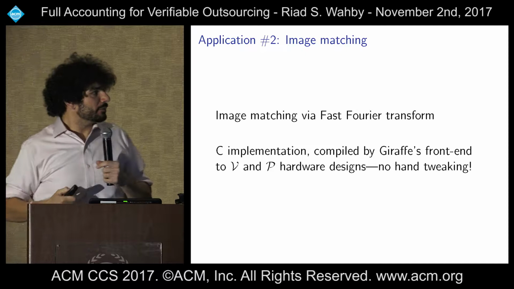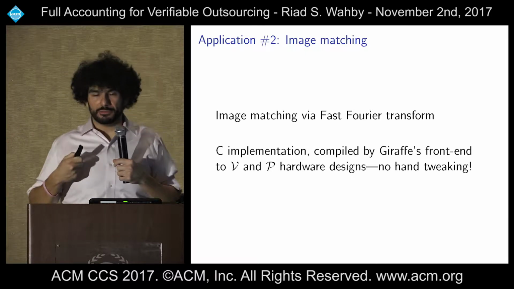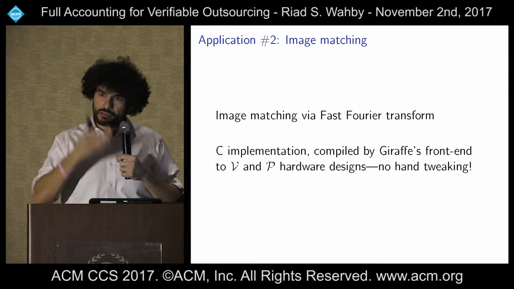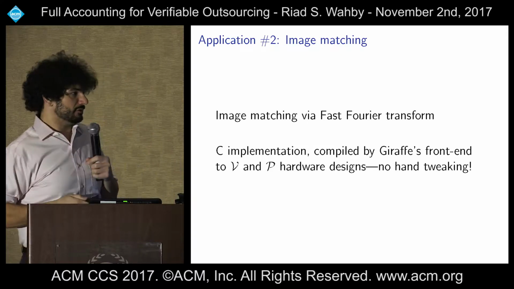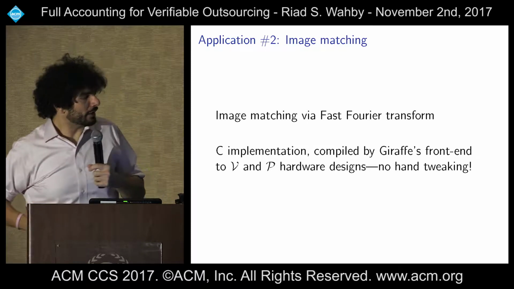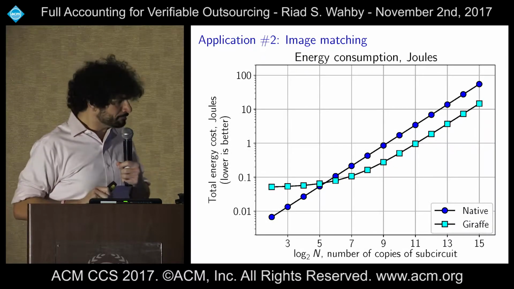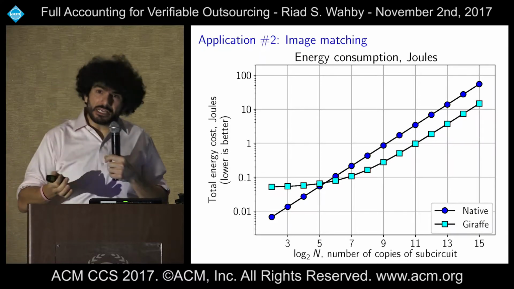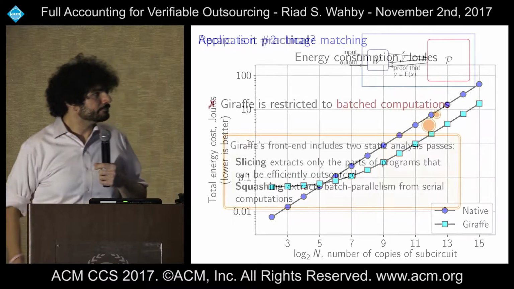Okay, then the other application that we looked at was image matching. This is an FFT-based image matching benchmark. We started from a C implementation. We wrote it in C, we compiled it all the way to hardware, and that's what we used. No hand tweaking. That was end-to-end C to hardware. In this case, we only compare the native and Giraffe because Zebra just can't handle this benchmark at all. And once again, we see the same thing. On the left side of the graph, we're dominated by the pre-computation cost, and on the right side of the graph, we're dominated by the per instance cost.